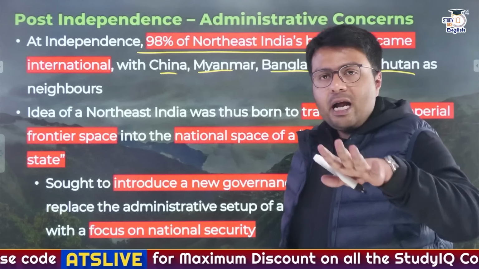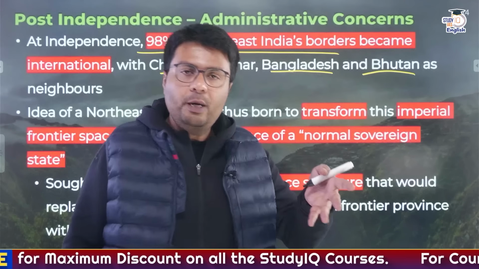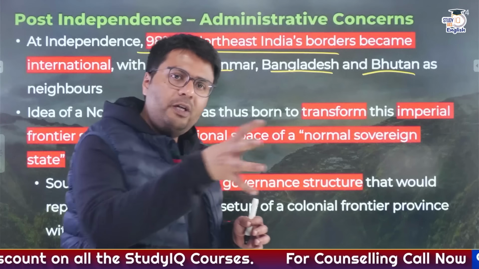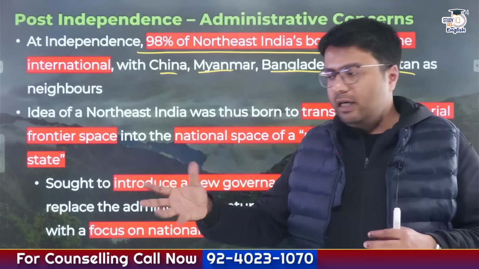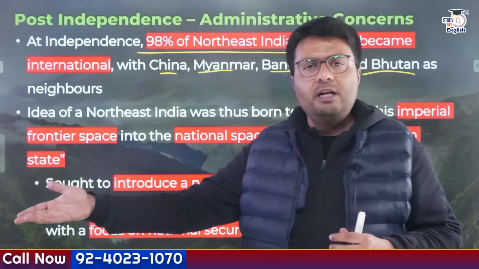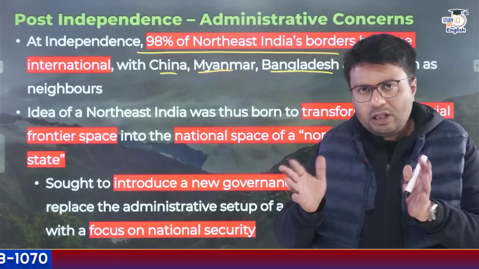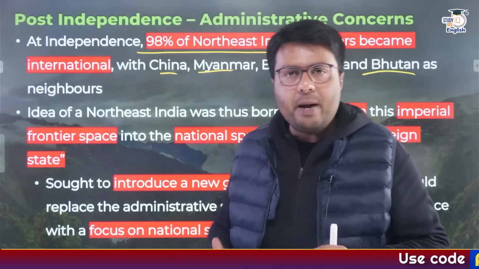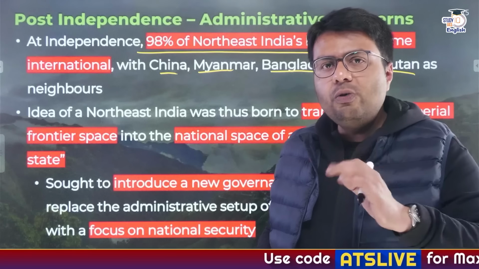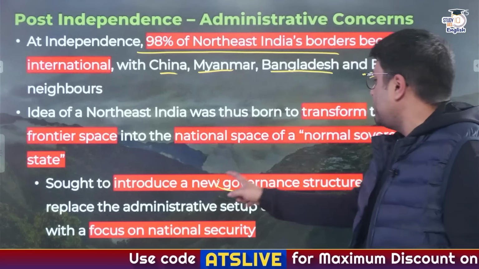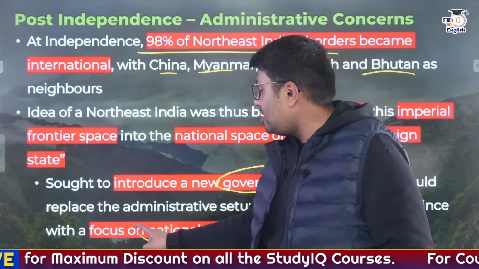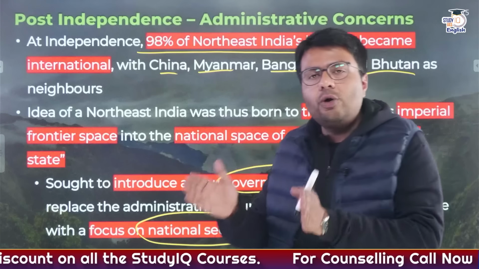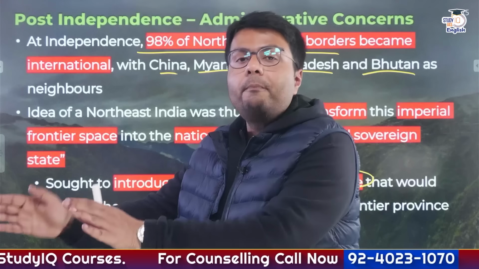So on one hand, the independent government of India wanted to take care of its security interest. On the other hand, the government also wanted to govern these areas like a normal administrative area like the rest of the country. So this was the situation put in front of the independent Indian government. Now, the Indian government knew that they needed to introduce a new form of governance structure which would do justice to the region, where the government could take care of its national security interests and at the same time ensure development in this geographically isolated region.